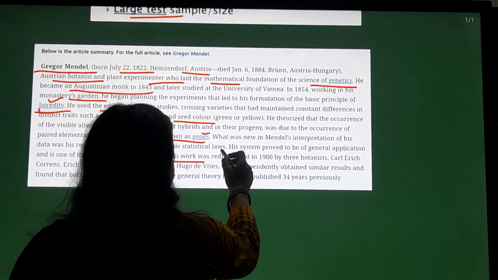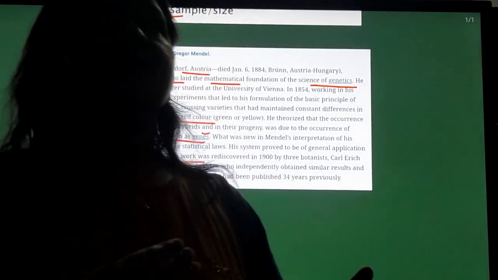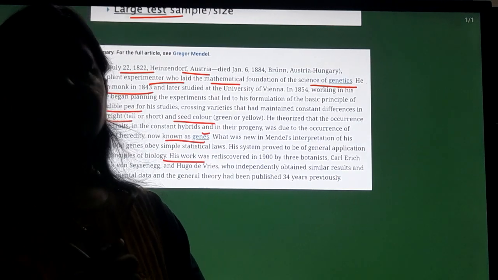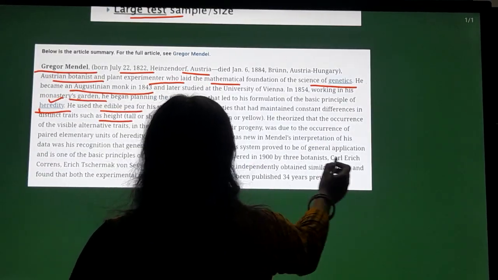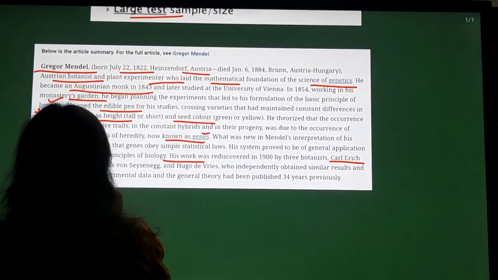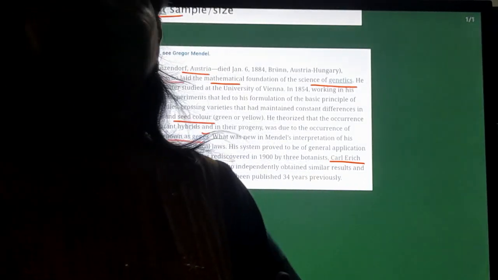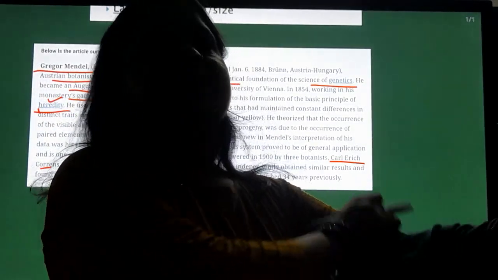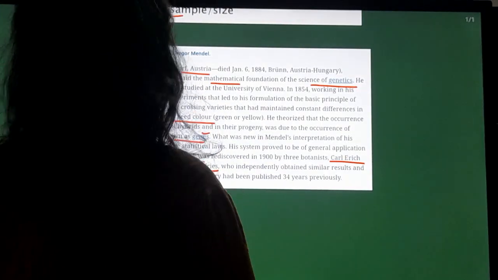But there were some reasons that in his lifetime, his work was not recognized. Why was his work not recognized? It was recognized later when it was rediscovered by other scientists. That was rediscovered by Carl Correns, Tschermak, and Hugo de Vries. These 3 scientists independently, at different places, worked on the same and then recognized the work done by Mendel. After his death, he got recognition.